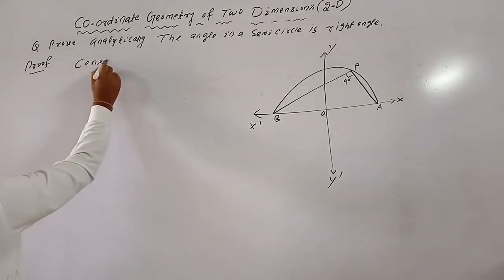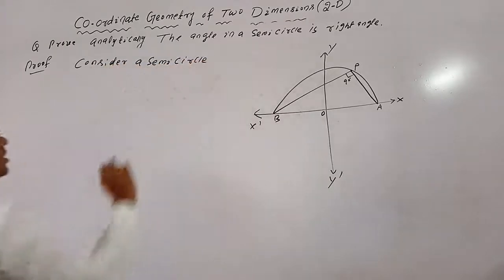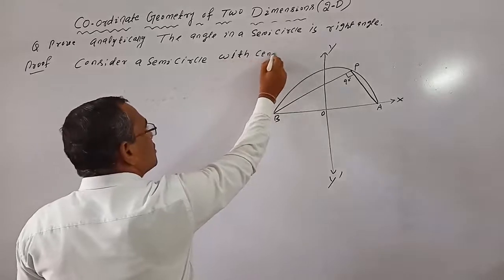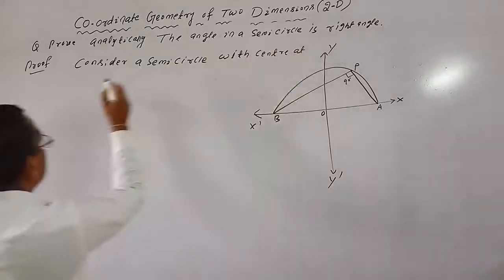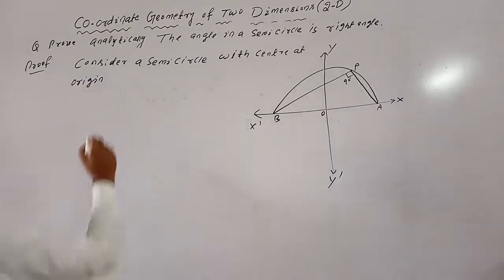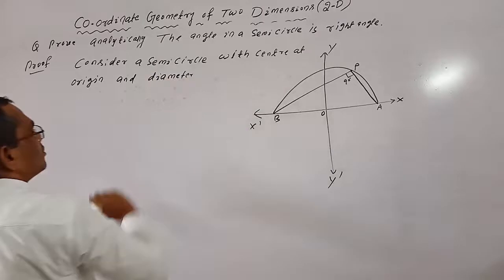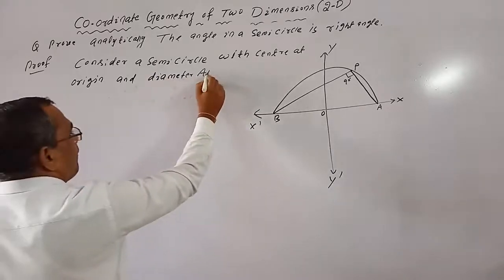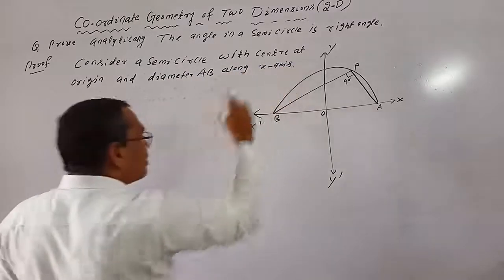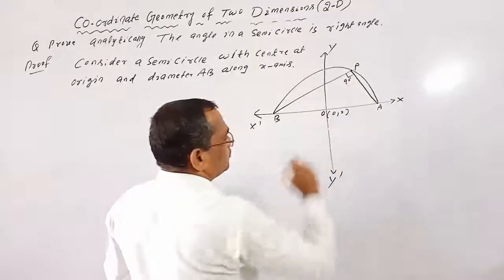Consider a semicircle with center at the origin and diameter AB along the x-axis. So the coordinates of O are (0, 0).